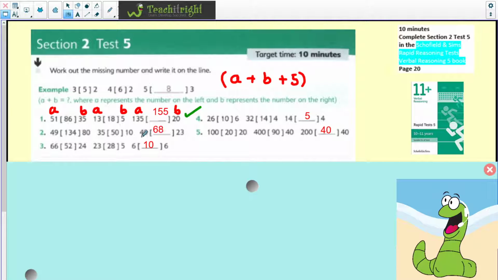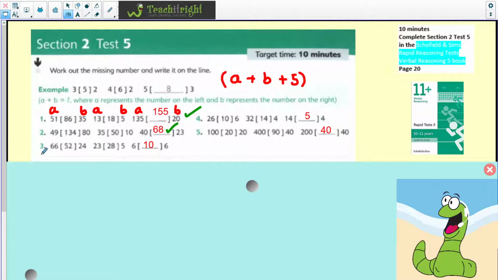So if we look at our question, on the third one, we've got 40, add 23, get 63, but we're going to need to add 5 to get 68. So well done if you got 68 on that one. That one again was a little bit more tricky, and it just involved addition each time, but just 2 times.